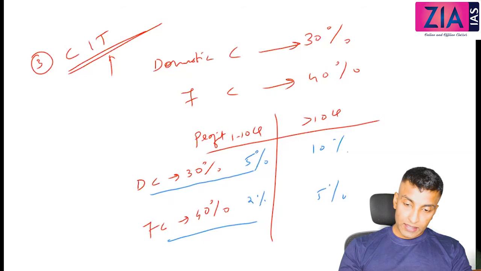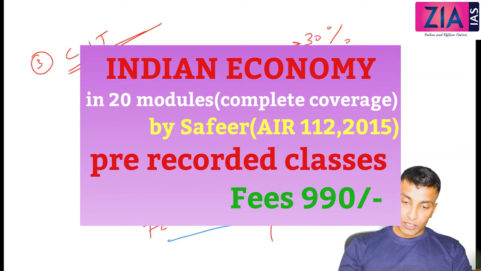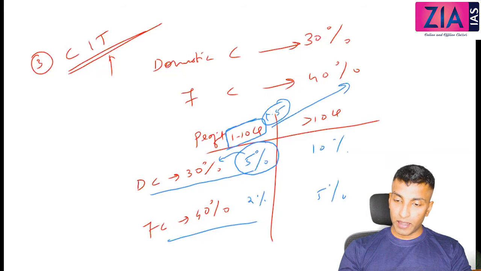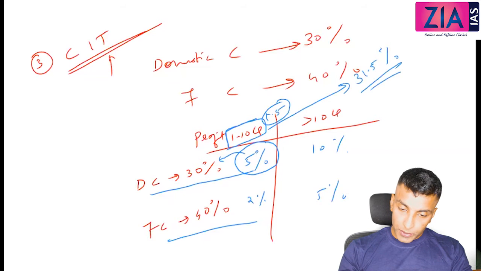When I say this 5 percentage, this 5 percentage of what? 30. So what is 5 percentage of 30? That is 1.5. So effectively, if your profit is 1 to 10 crore, you need to pay 31.5 percentage, not 30 percentage plus 5 percentage.